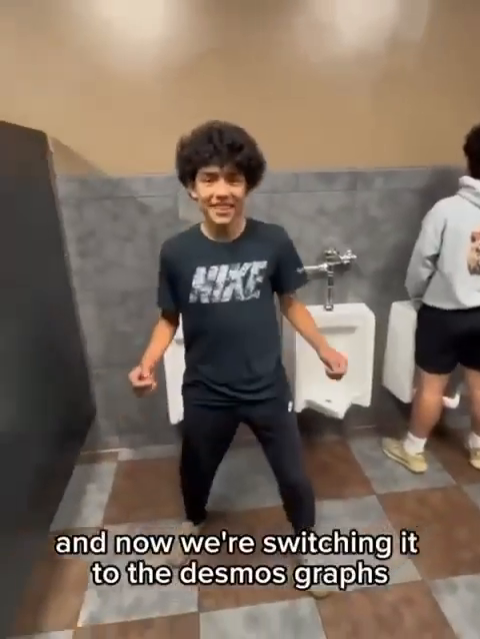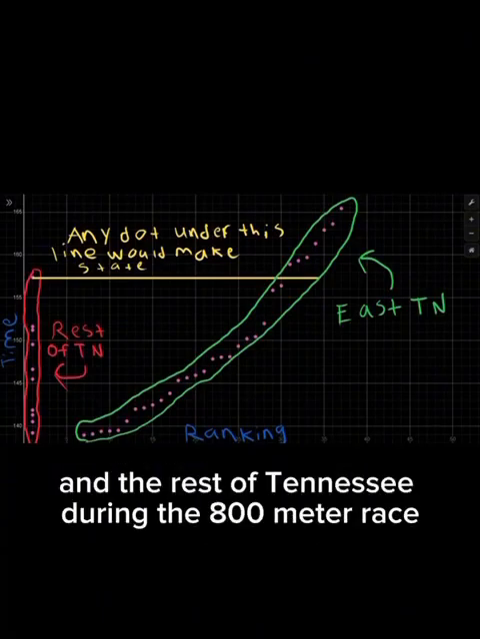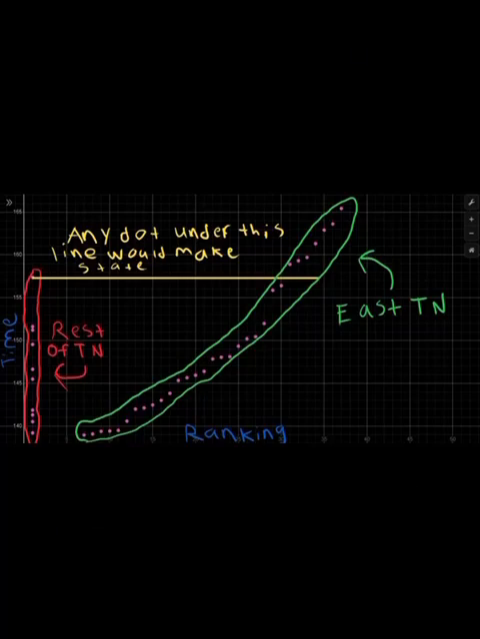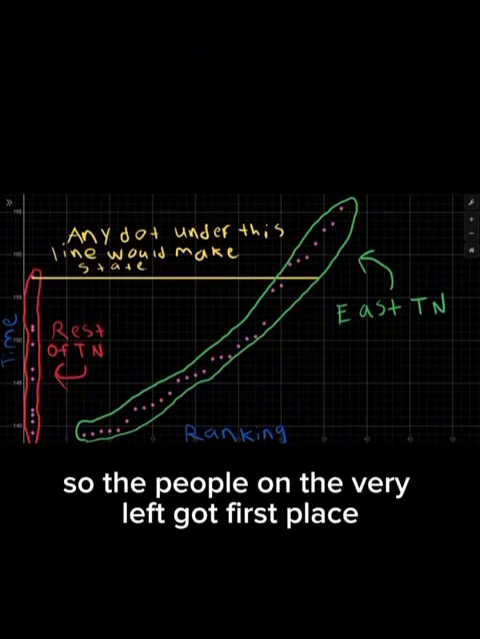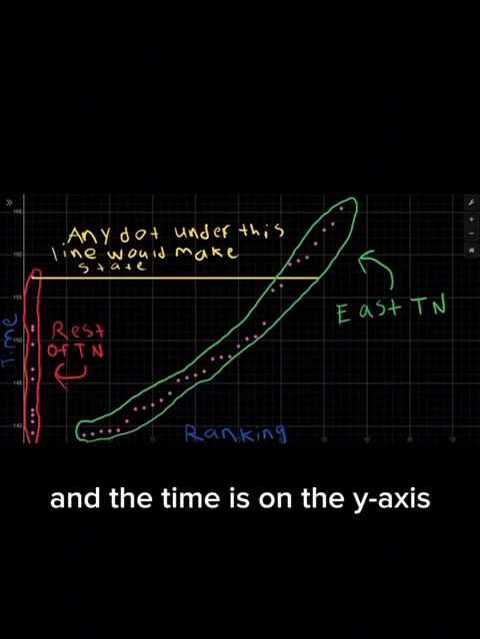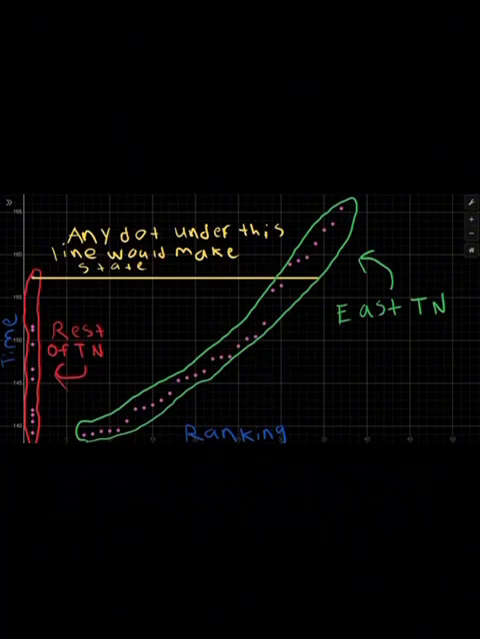And now we're switching to graphs. Here's a graph of all of the runners in East Tennessee and in the rest of Tennessee during the 800-meter race. On the bottom is the ranking that they got, so the people on the very left got first place, and the time is on the y-axis, which means the lower you are on the graph, the faster you are.